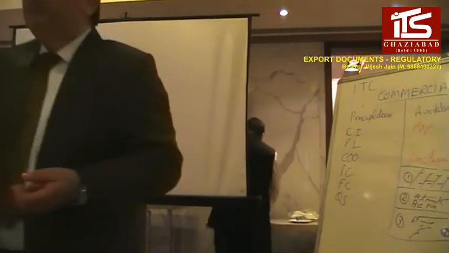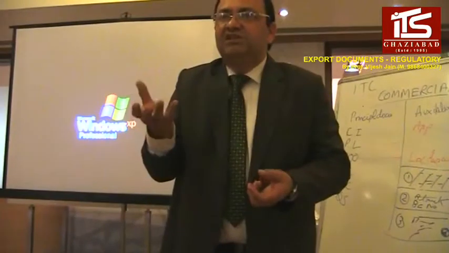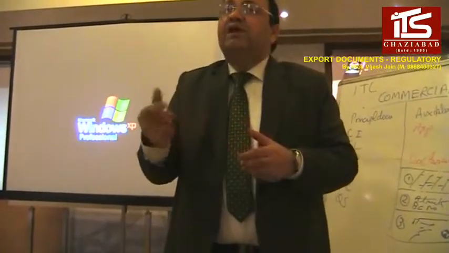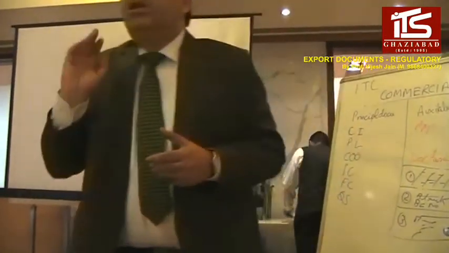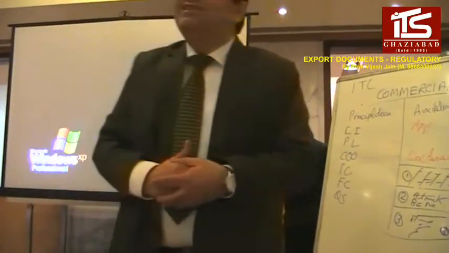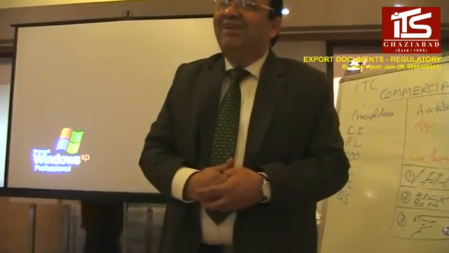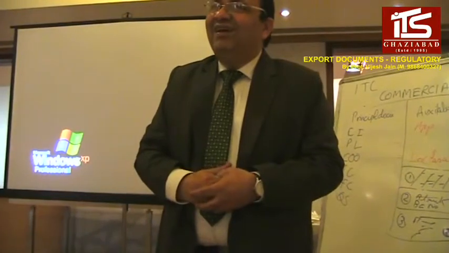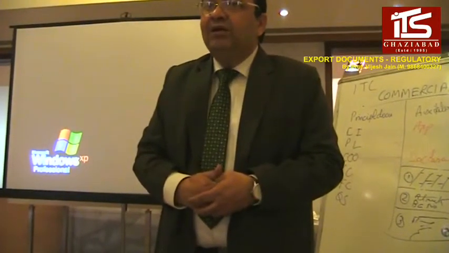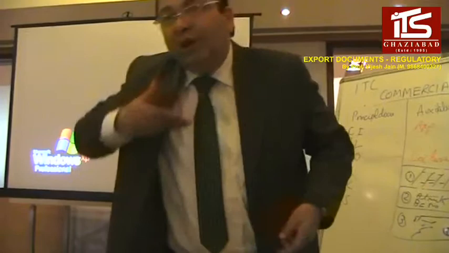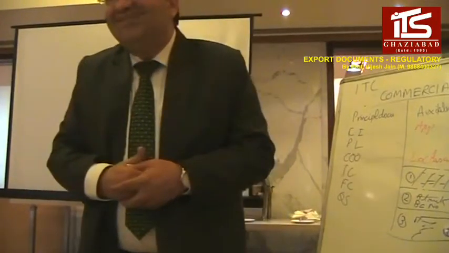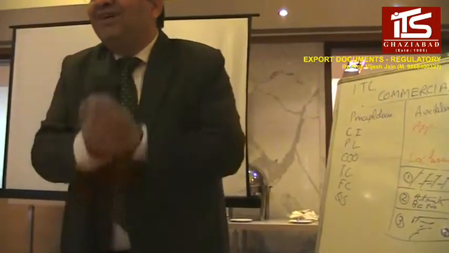So you have to give these instructions and book the space. Then they will give you a shipping order. Without a shipping order, how will you file the shipping bill? Without a shipping order, customs will not allow goods to enter the port. Right? So a shipping order is required.